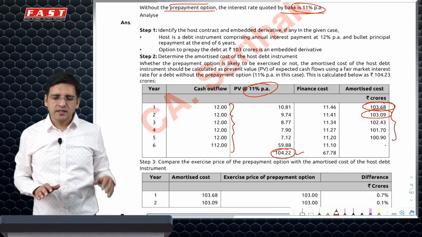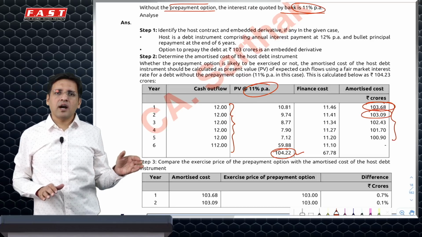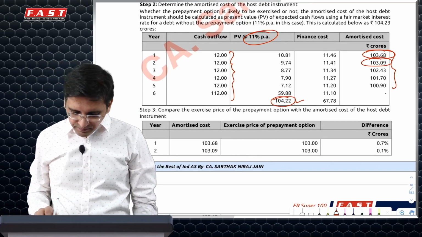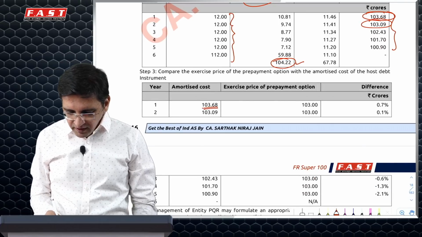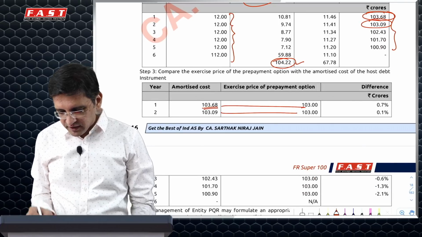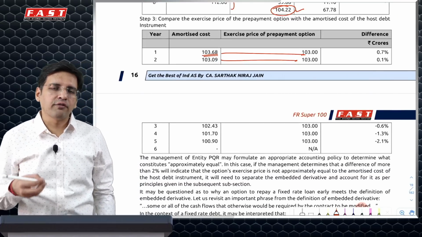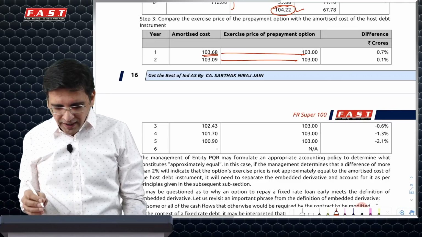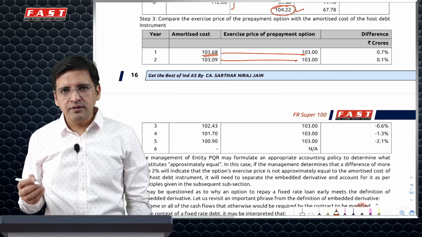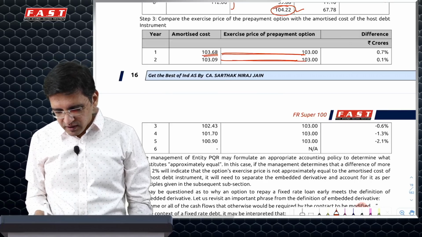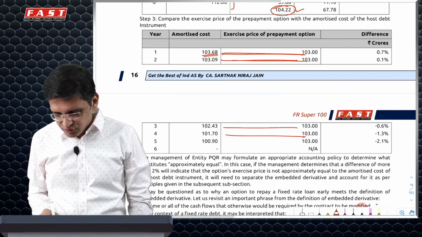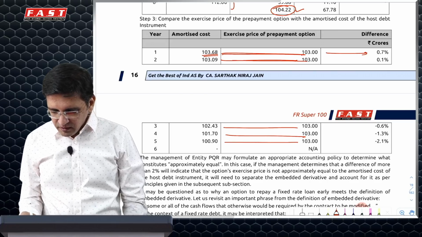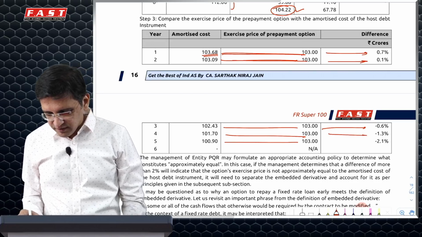Now what it says is, without the option contract, your amortized cost would have been this. So this would have been the value of your loan. However, the fair value of the loan at every year end is 103, because if you want to pay it early, you'll have to pay a prepayment penalty of 3. So ideally speaking, without the prepayment option and with the prepayment option at the end of every year, there is no significant difference in the values. And if I calculate these differences in percentage terms, these are the differences.